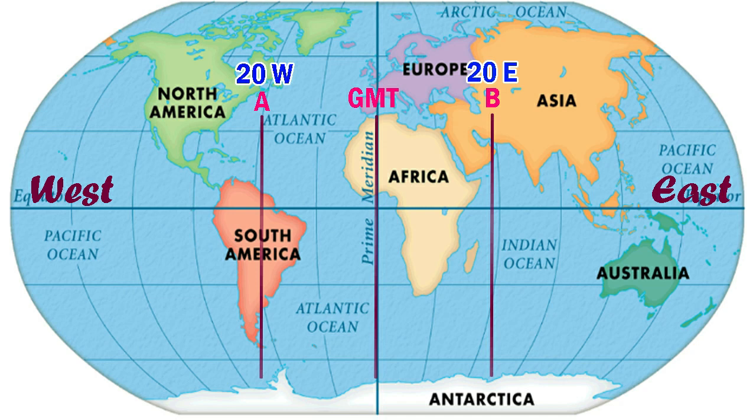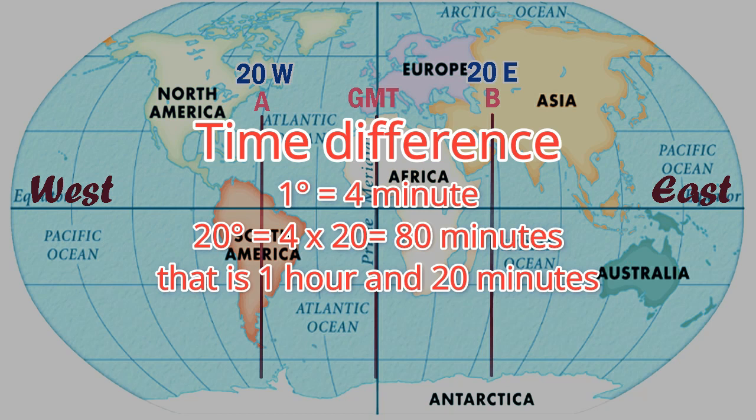So the time difference is 20 into 4, which means for each degree a 4-minute difference. For 20 degree, an 80-minute difference. We know 60 minutes is 1 hour. So 80 minutes means 1 hour and 20 minutes.